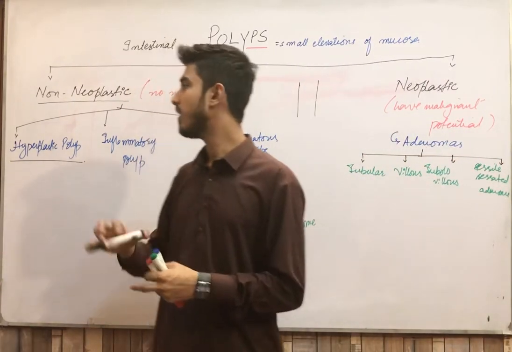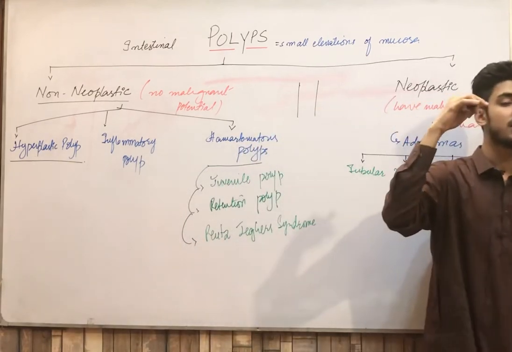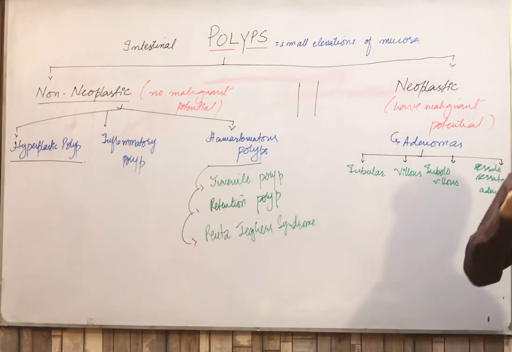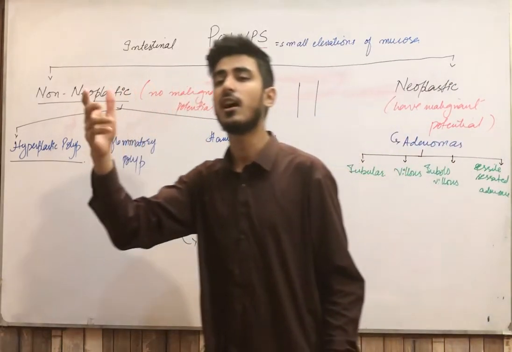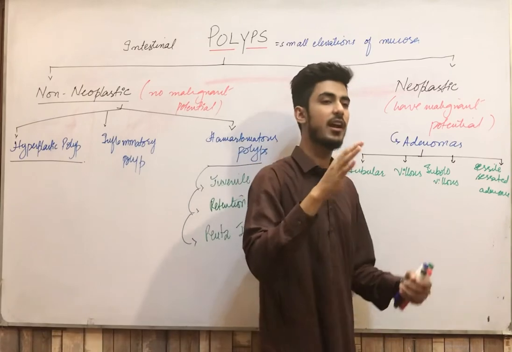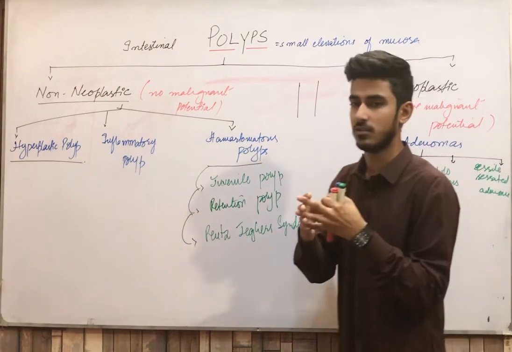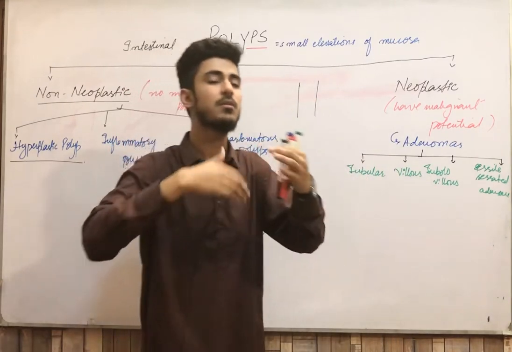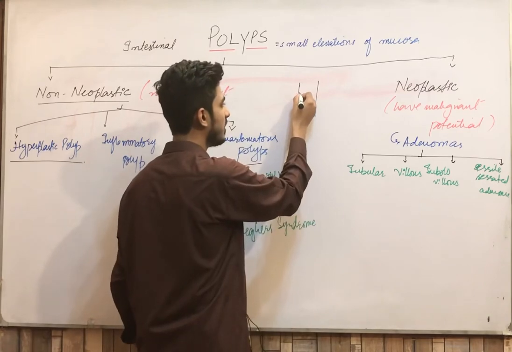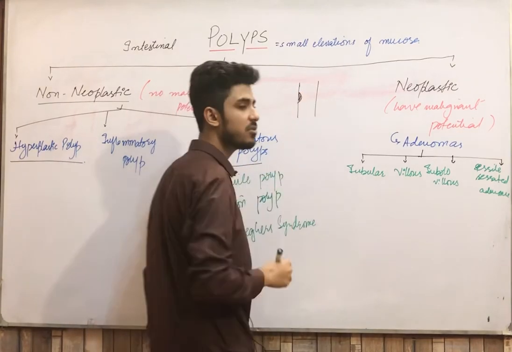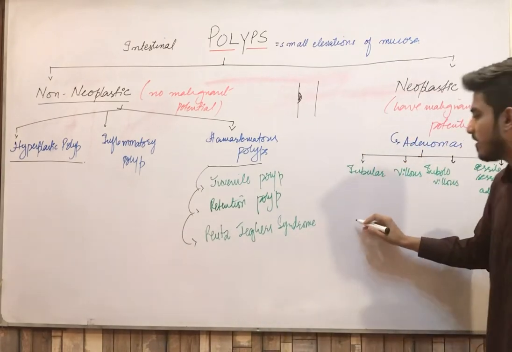But why does the hyperplastic polyp develop? When there is an abnormality in this shedding mechanism. What happens is that the old intestinal epithelial cells are not shed and the new ones come in place of them, so the old and new cells mix up with each other and the number of cells increases. When the number of cells is increased, obviously they will develop a small elevation. Clear? Are you understanding my point? That the old cells have to shed off.